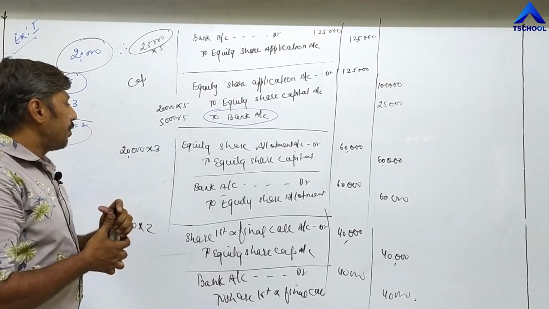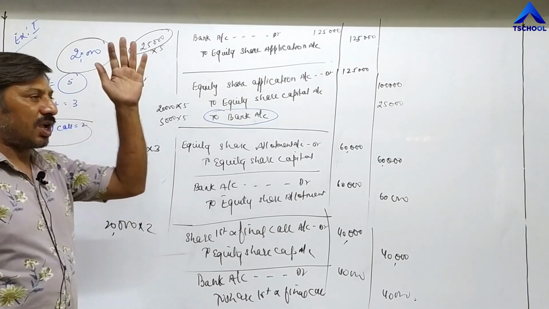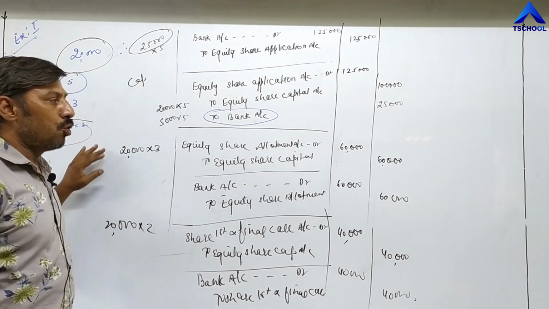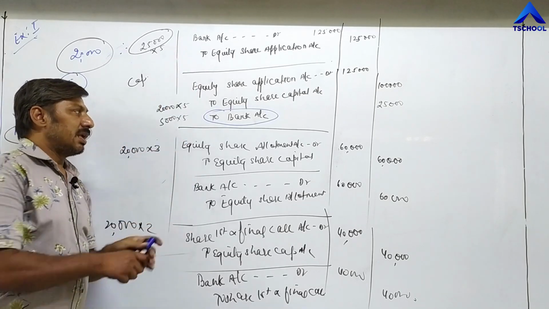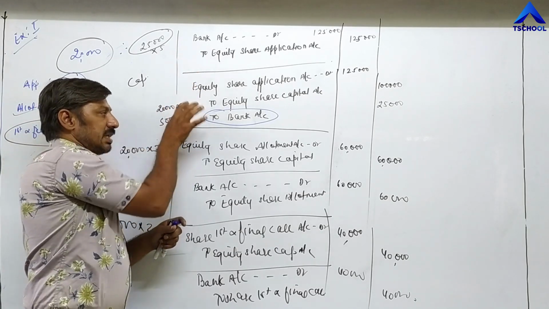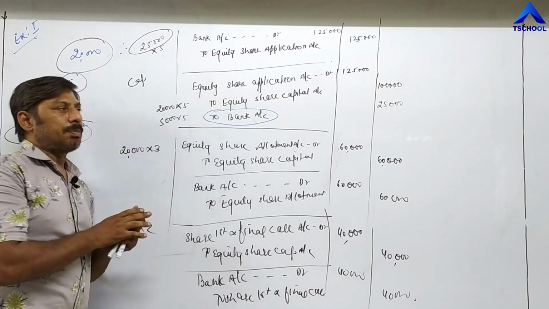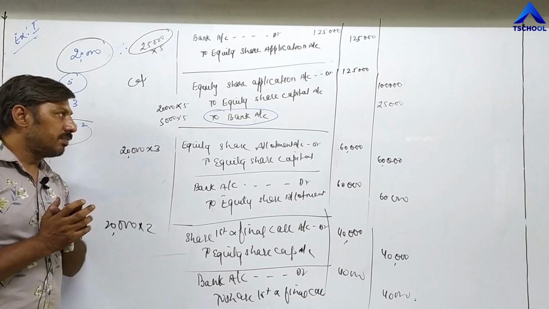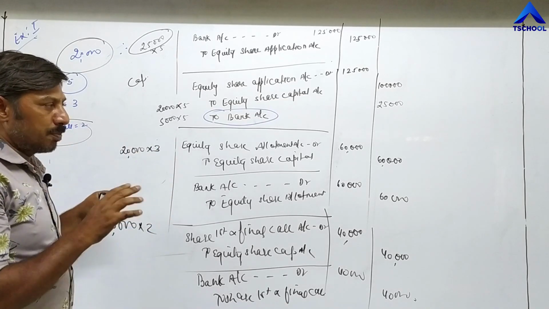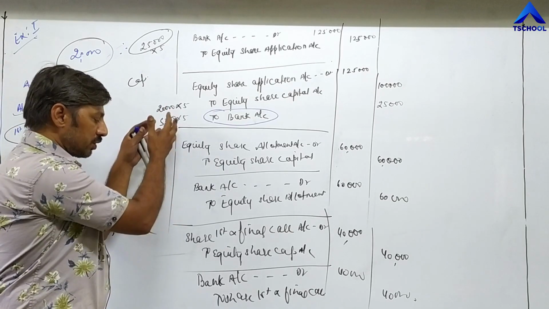Rejected here means the money received on those excess applications will be returned back by the company to the investors to whom shares have not been allotted, and this will be shown in journal entries like this. The second entry is called rejection of excess application to bank. In the next lecture, we will discuss issue of shares at par and premium, and then calls in arrears. Case of oversubscription is completed.